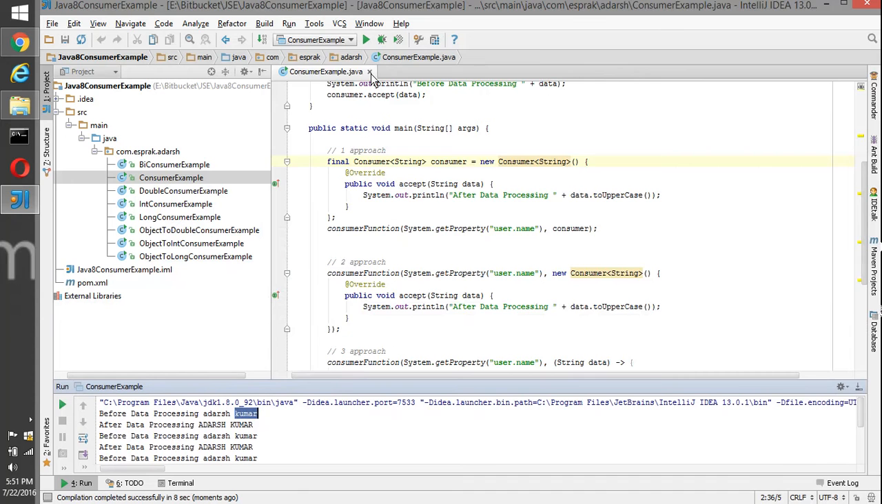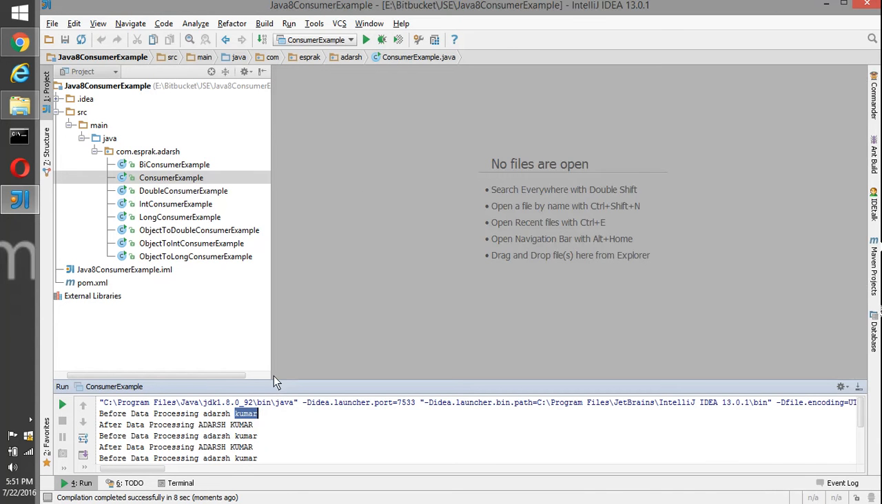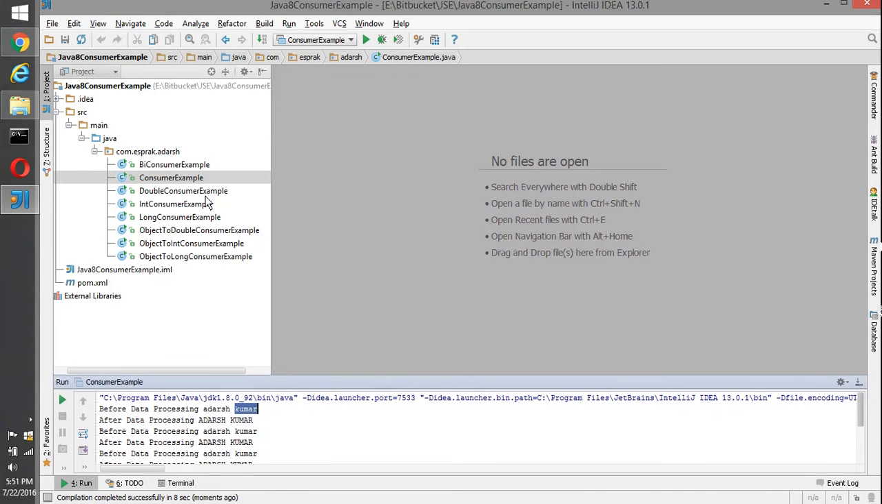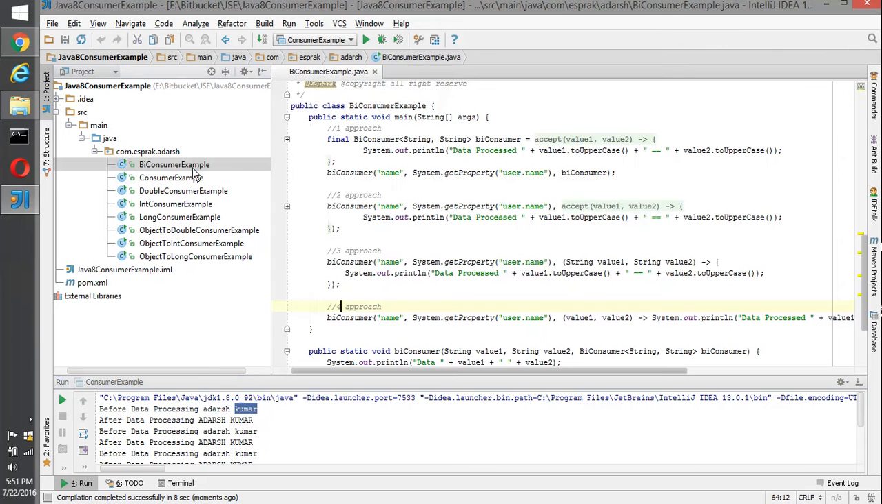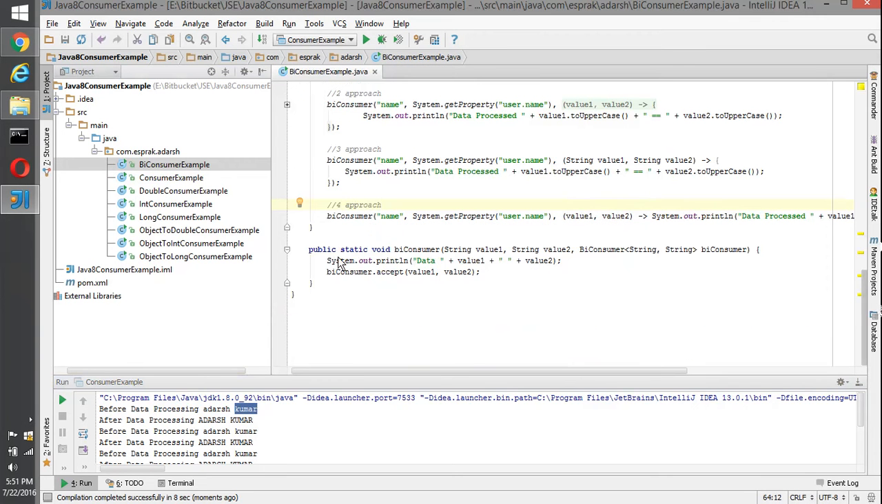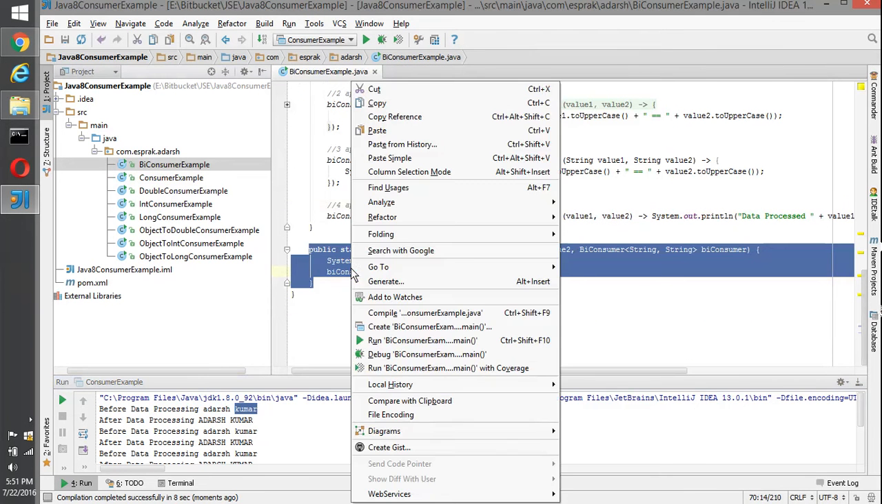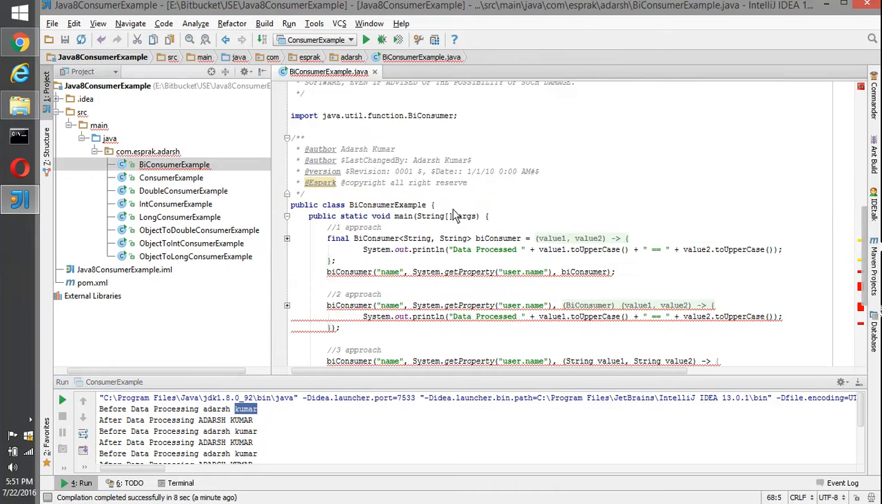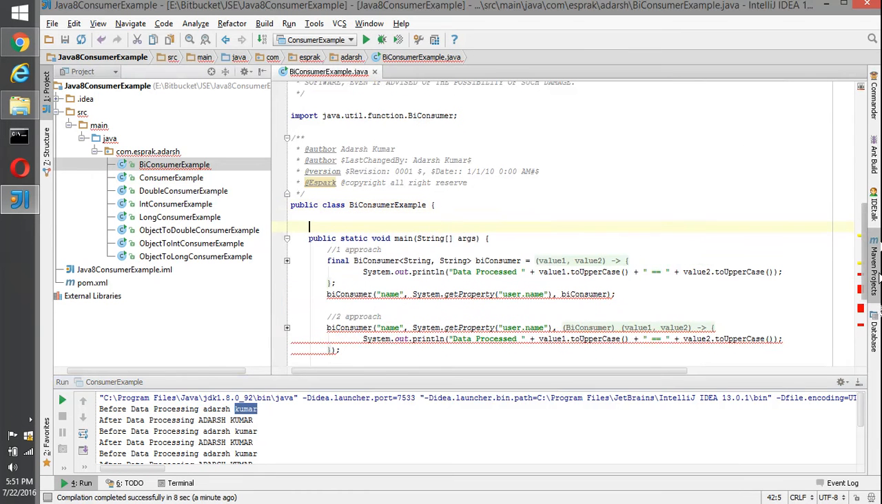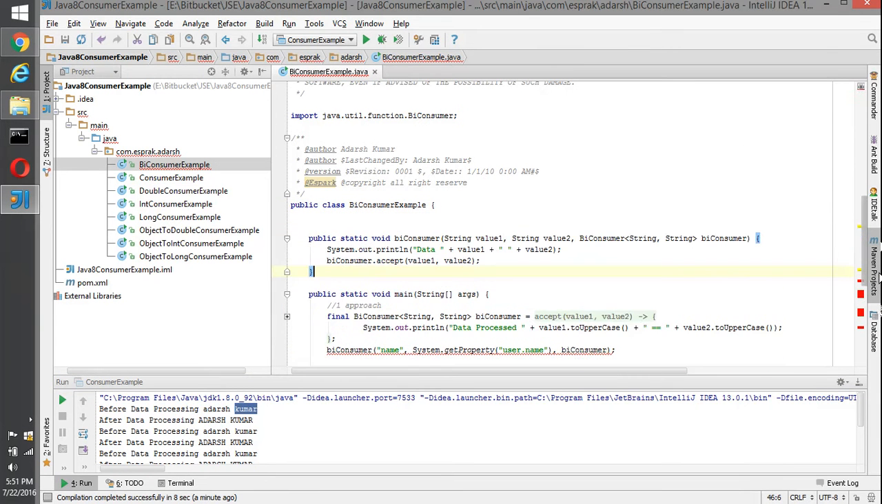So this is a normal consumer, but this is the case when we have only one type of value, like a list or set, which takes only one value. But if we have a map, where we need to pass a key and a value, then we should use a BiConsumer. A BiConsumer is also a type of consumer which takes two input values and operates on them.